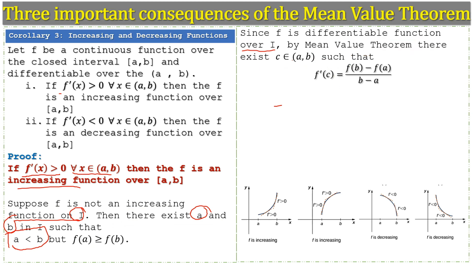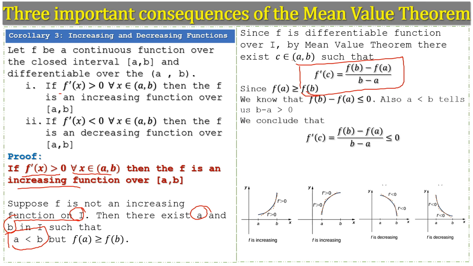Okay, so next, the given function is a differentiable function. So there exists at least one point C at which the derivative of the function is equal to this one, and since the value of the function at A is greater than or equal to the value of the function at B, we know that if we rearrange them, f of B minus f of A is less than or equal to 0.